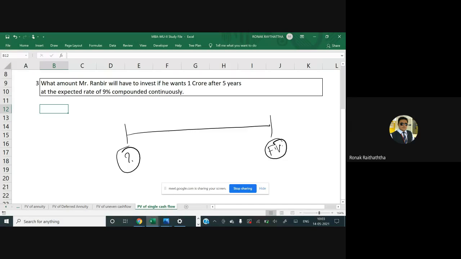Say you are supposed to pay a loan amount of 1 lakh rupees after 5 years. This is the repayment you will be making after 5 years for some amount of loan you have taken. Then what is the amount of loan you have taken right now, so that you will have to pay 1 lakh? So it is from the perspective of the loan, right?